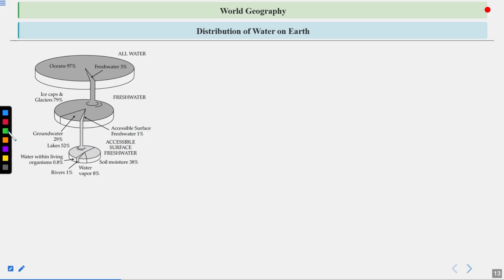The accessible surface fresh water is further subdivided into soil moisture 38%, water vapor 8%, rivers 1%, and water within living organisms 0.8%. So this is the distribution of water on the surface of the earth.